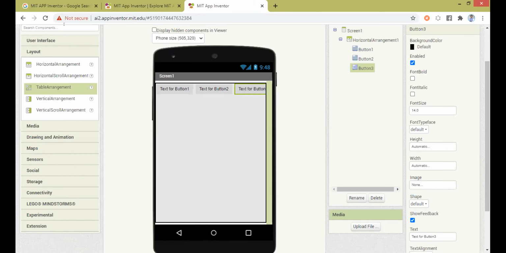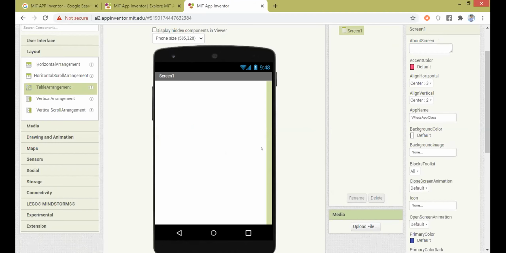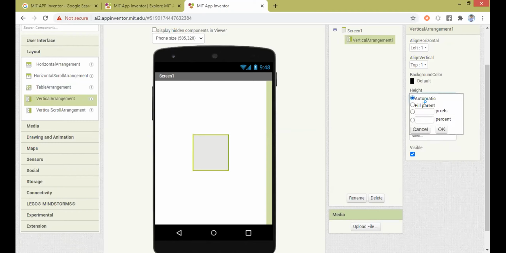Table is rows and columns. Fine. So for our app, I'm going to use only a vertical arrangement. I'm not going to use a horizontal arrangement. So let me drag a vertical arrangement and put it inside and make the height fill parent.